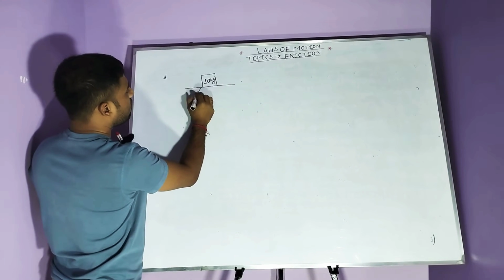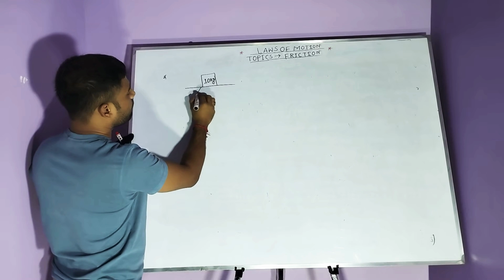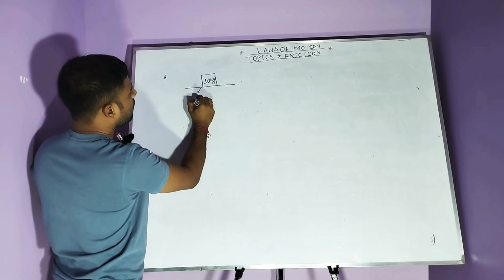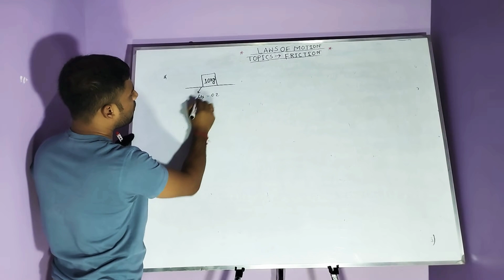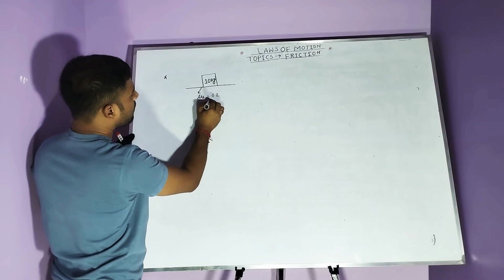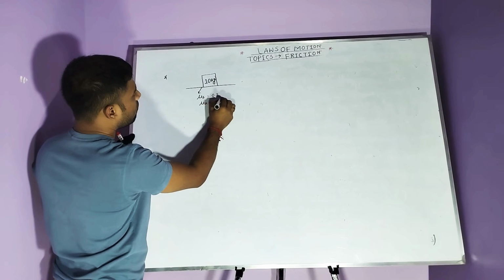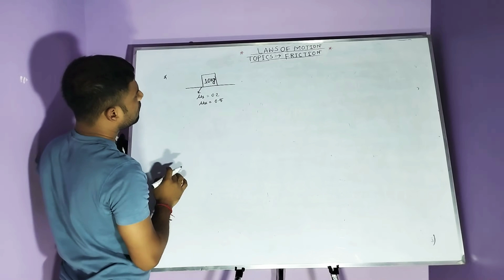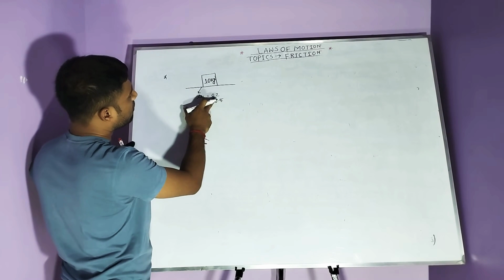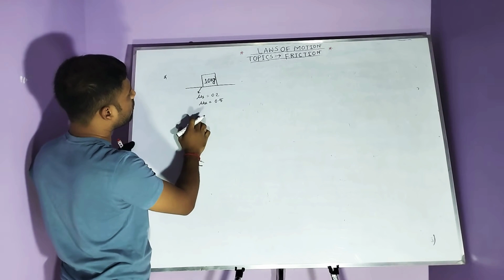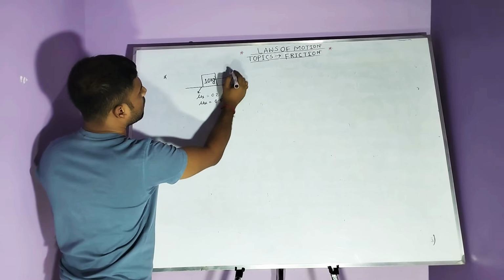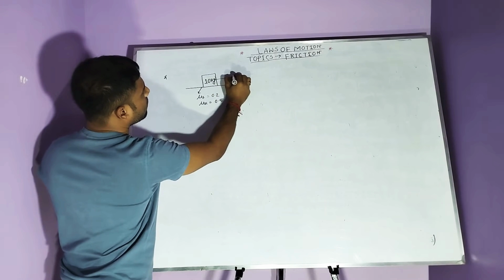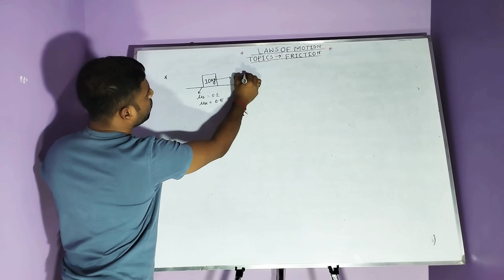The coefficient of friction between the surface and the block: one is mu s, given as 0.2, and mu k is given as 0.5, and the applied force F is equal to 20 Newton.